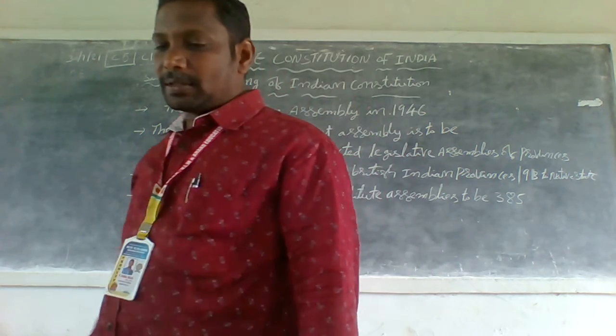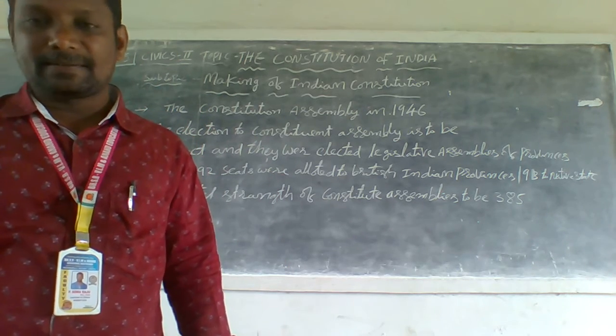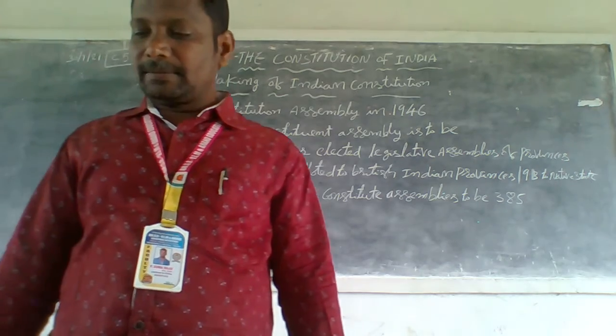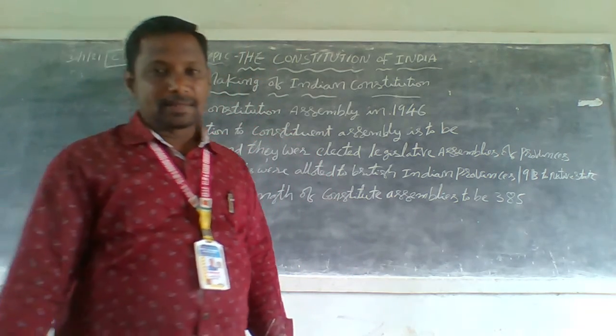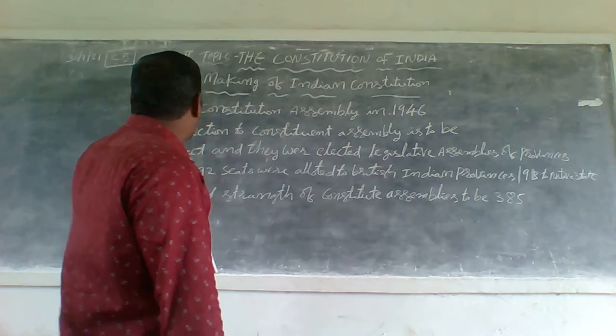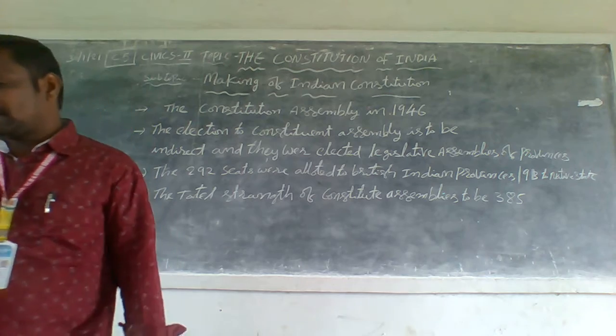For the Indian Constitution, first the Cabinet Mission and the major political parties reached an agreement on the Constituent Assembly. The Constituent Assembly was first set up in 1946.